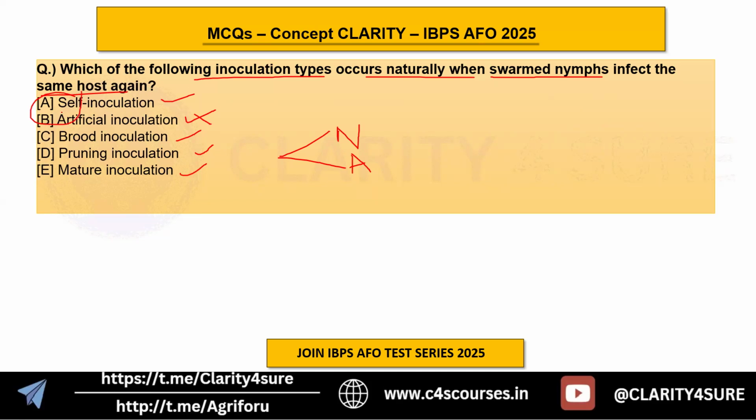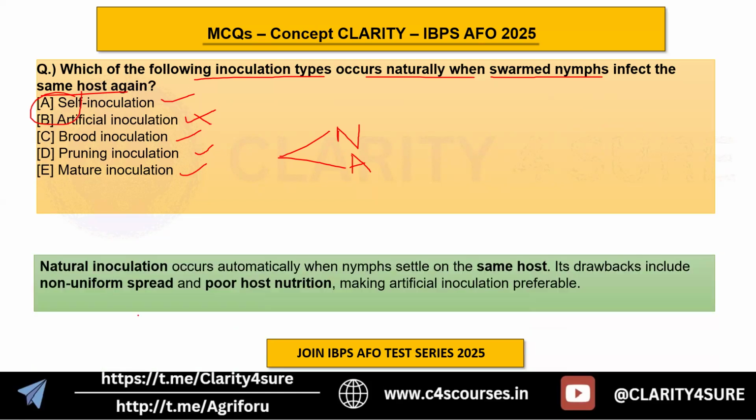Okay, the natural inoculation is also known as the self inoculation process. So that is why the natural inoculation occurs automatically. That is why it is named self inoculation, where the nymphs settle on the same host. Its drawbacks include non-uniform spread and poor host nutrition, making the artificial inoculation preferable here. Okay. So in this way, we have discussed the inoculation types in lac culture.